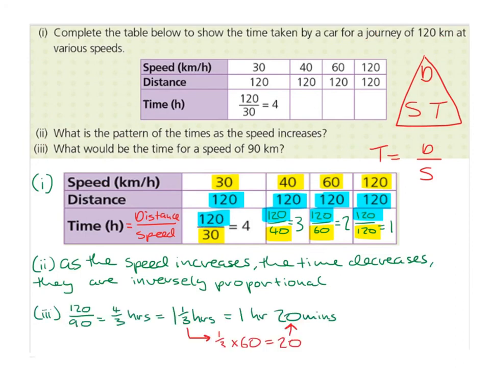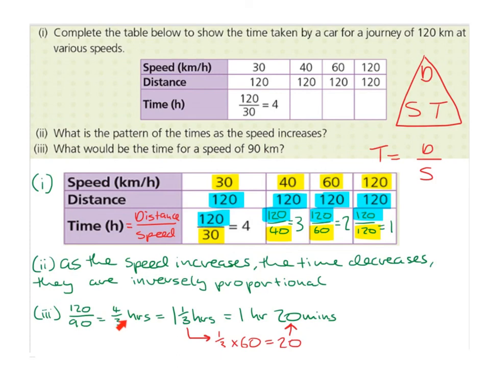So the time will be, again, distance divided by speed. So the distance is still 120 kilometers, that hasn't changed. We divide that by the speed, which is 90 kilometers per hour, given in the question. Inputting this into the calculator will give us 4 over 3. So that's 4 over 3 hours, or 4/3 hours.